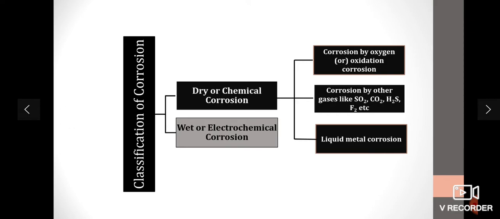Coming to the classification of corrosion or theories of corrosion, there are two types: dry or chemical corrosion, and wet or electrochemical corrosion. Corrosion takes place by either of these two mechanisms. In dry corrosion, there are three types: corrosion by oxygen, which we can call oxidation corrosion; corrosion by other gases like sulfur dioxide, carbon dioxide, H2S, fluorine, chlorine, etc.; and liquid metal corrosion. In this lesson we are going to learn the mechanism of dry corrosion.